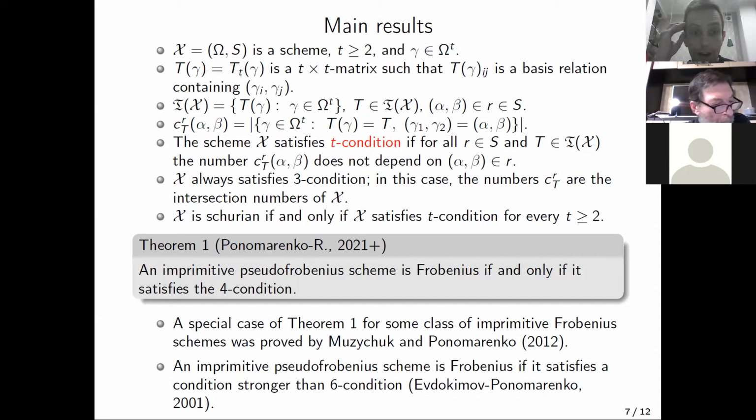Note that a special case of this theorem for some class of primitive Frobenius schemes was proved by Muzychuk and Ponomarenko. And from the results of Evdokimov and Ponomarenko, it follows that an imprimitive pseudo-Frobenius scheme is Frobenius if it satisfies some condition which is stronger than the 6-condition. But here we obtain the best possible result. We found a necessary and sufficient condition.